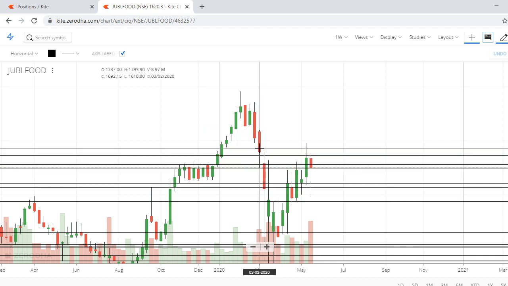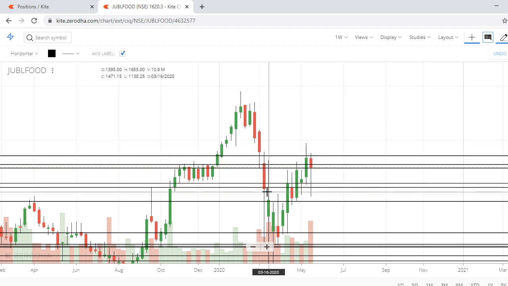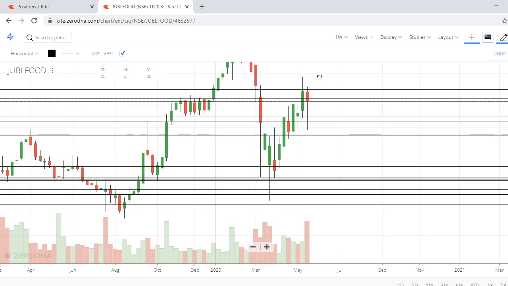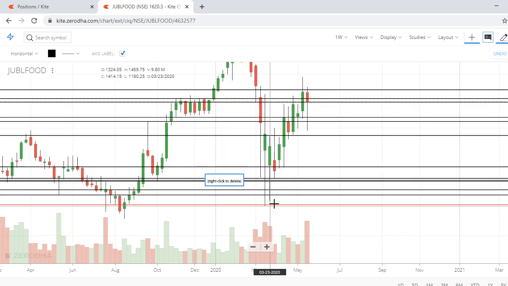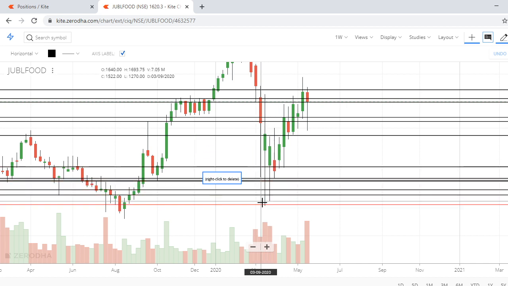The complete market is in a downtrend in the month of March. The market looks weak, and everywhere there is fear. Now the panic selling comes, and look at the beauty. The panic selling came, it went and touched the bottom levels. Next, supply demand zone. Now this is acting as a supply demand zone.